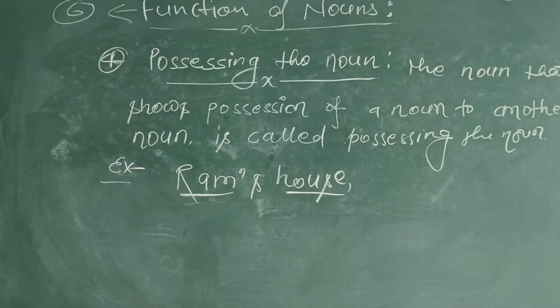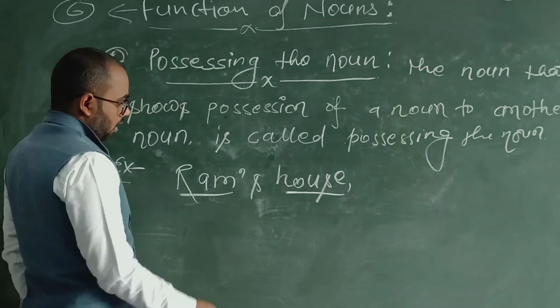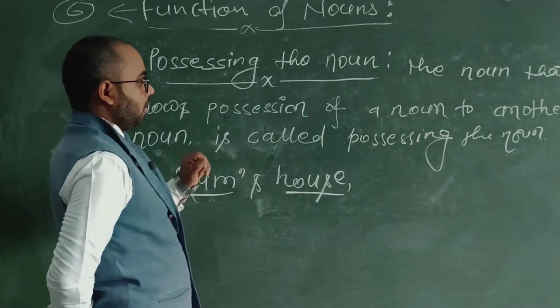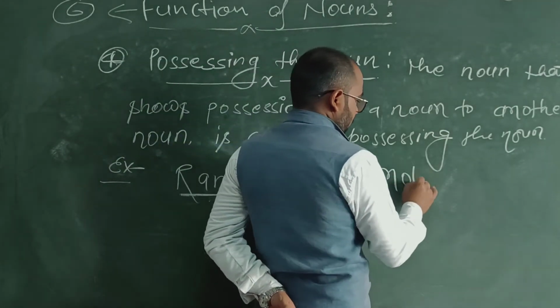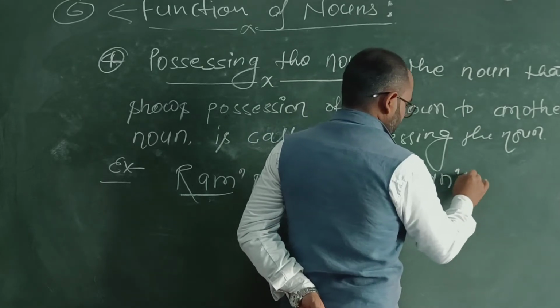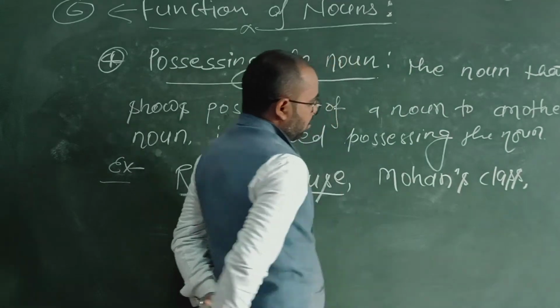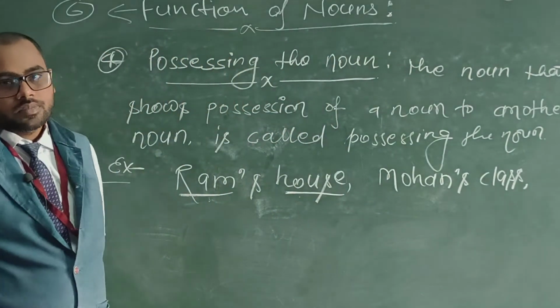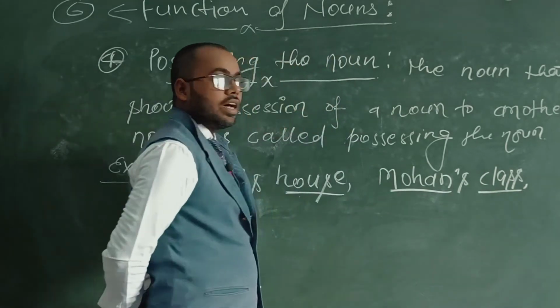Both words are nouns, and there is a relation between them, Ram and house, by the apostrophe. Okay. Mohan's class. Again, it's a relation between two nouns, Mohan and class.